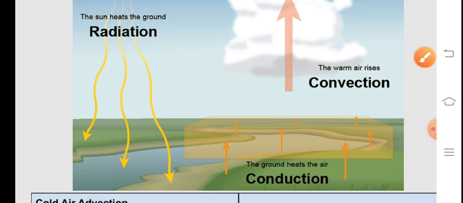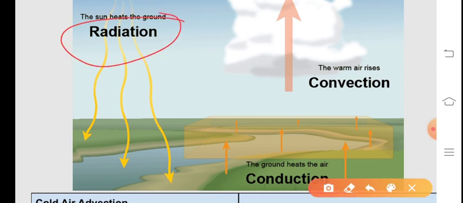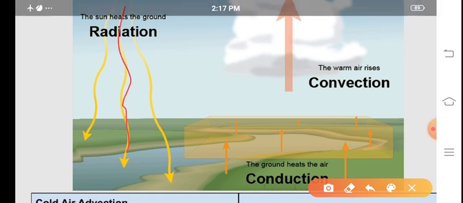Then heating through radiation. A third method by which heat is transferred to the atmosphere from the earth is through radiation. Radiation is energy that is transmitted from one body to another in the form of rays or waves. The earth absorbs heat from the sun. This is the solar radiation.